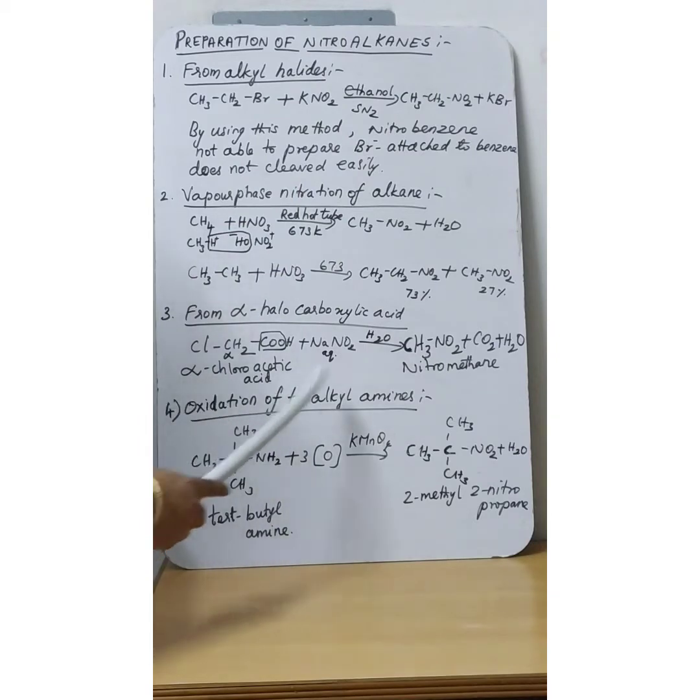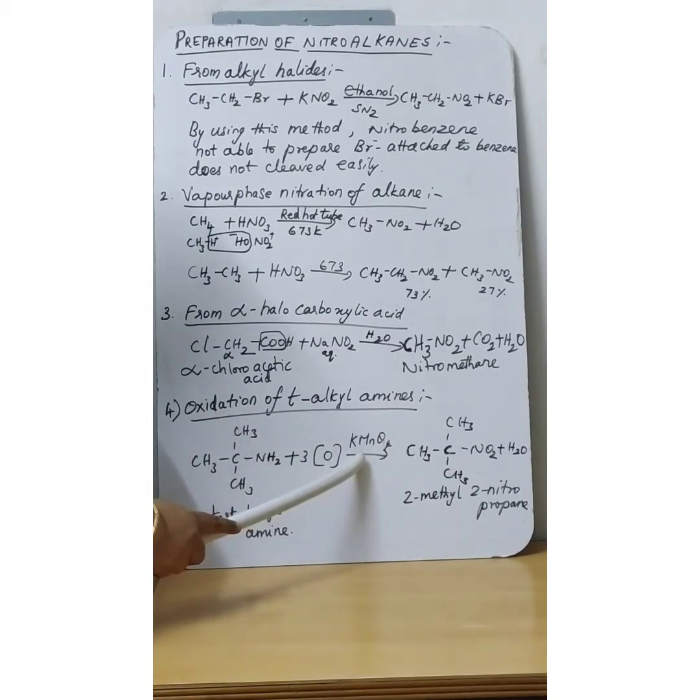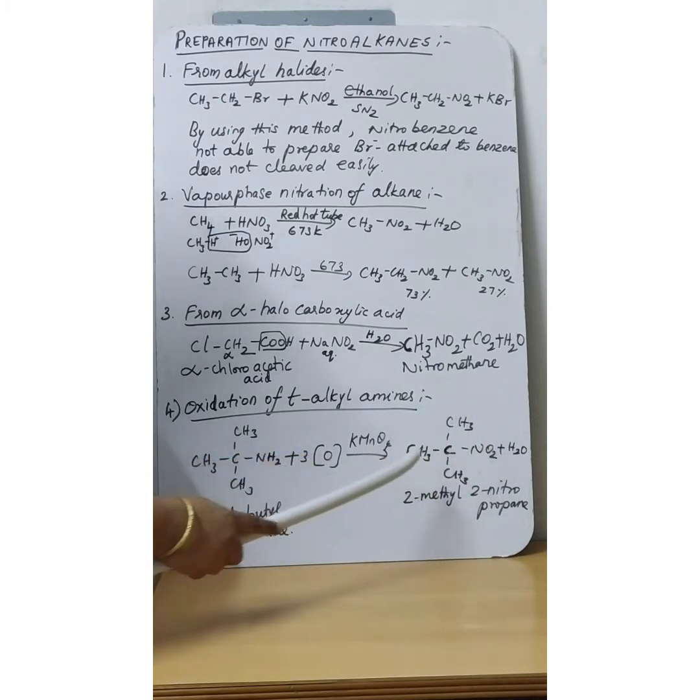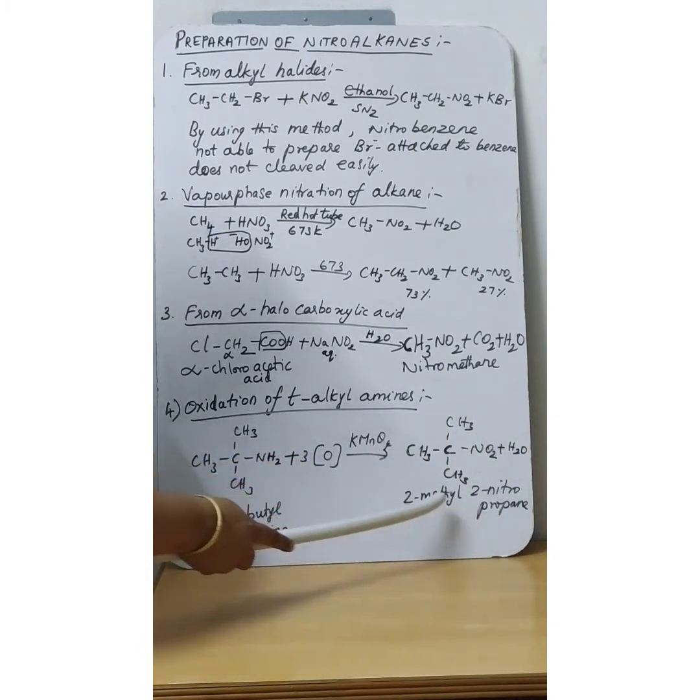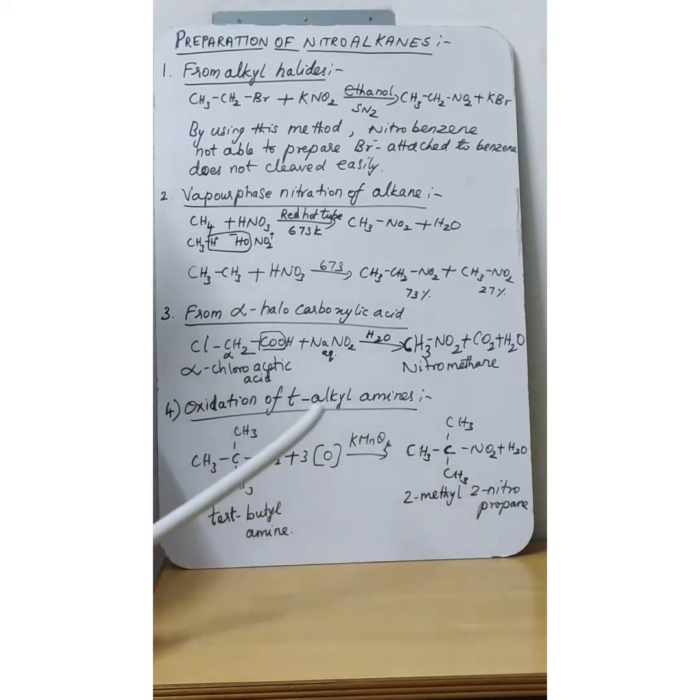So the fourth method of preparation is nothing but oxidation of tertiary alkyl amines. So tertiary butyl amine will undergo oxidation in the presence of oxidizing agent KMnO4, potassium permanganate. It will give what? Nitroalkane as the product. Name of this compound is 2-methyl 2-nitropropane.